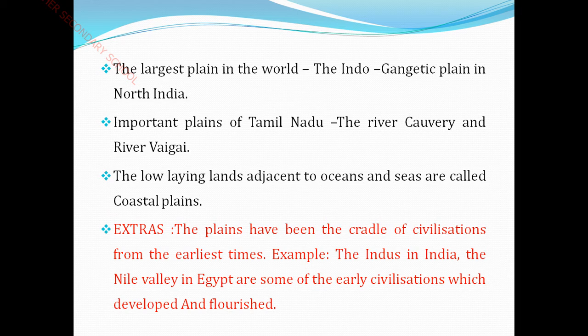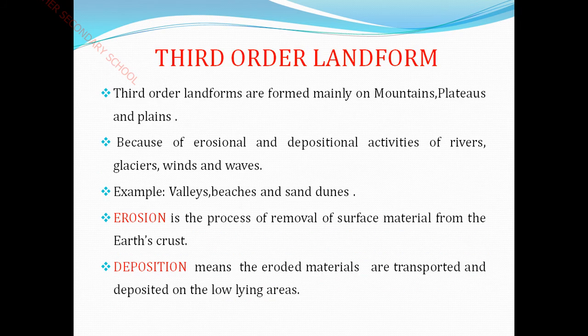So for the cradle of civilization from the earliest time, the plain, you have to give examples of where it started, where it originated, which is near the plains. Civilizations got their origin near the plains. For example, the Indus Valley in India, the Nile Valley in Egypt, or some of the early civilizations which developed and flourished. Okay, children? Next, see the third order landform.